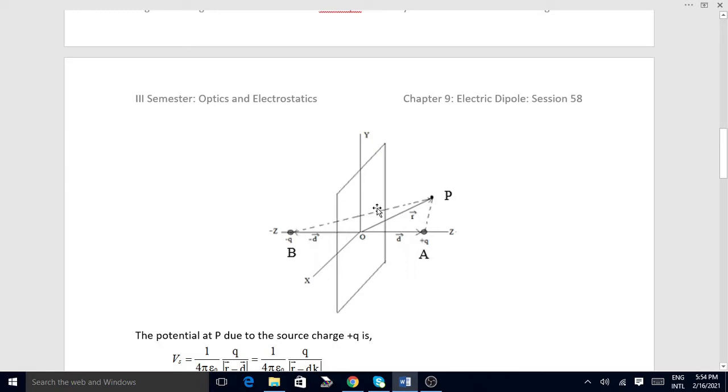So minus q is the image charge of plus q. By considering this minus q charge and plus q charge, we can calculate the field and potential at the point P without bothering about the plane conductor.